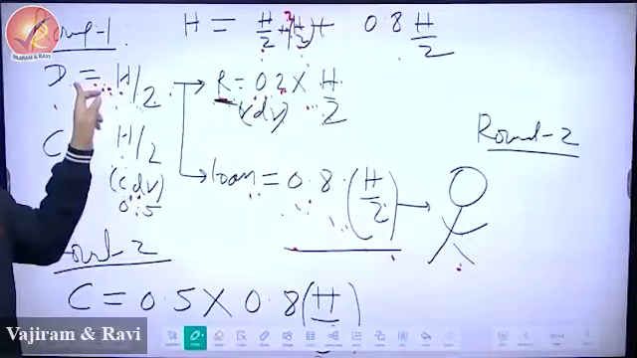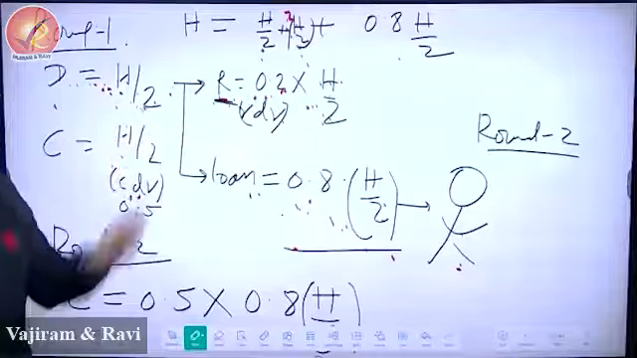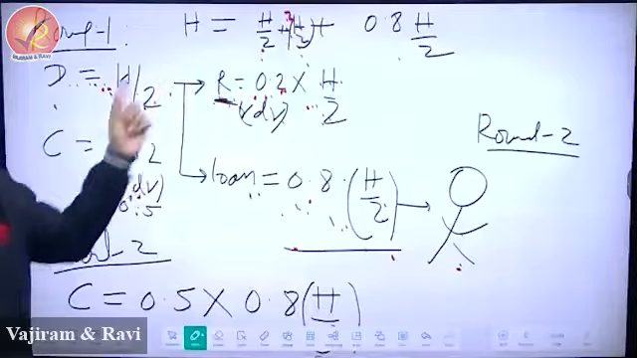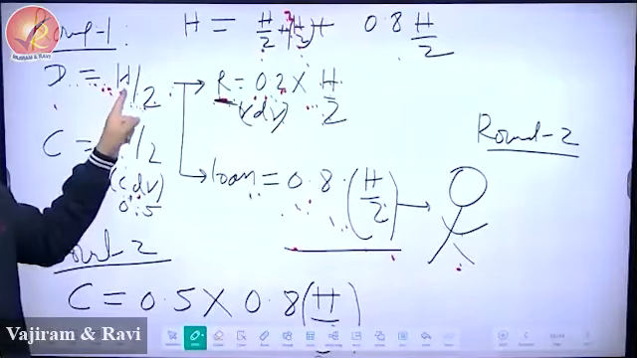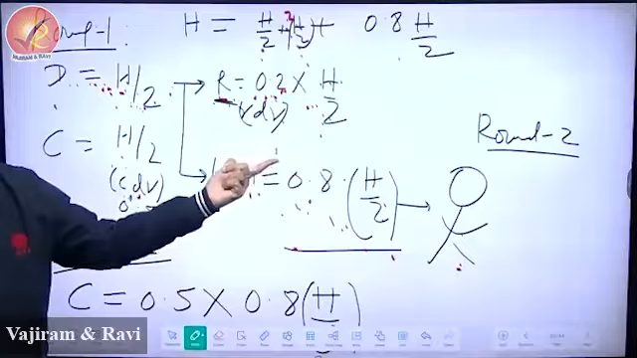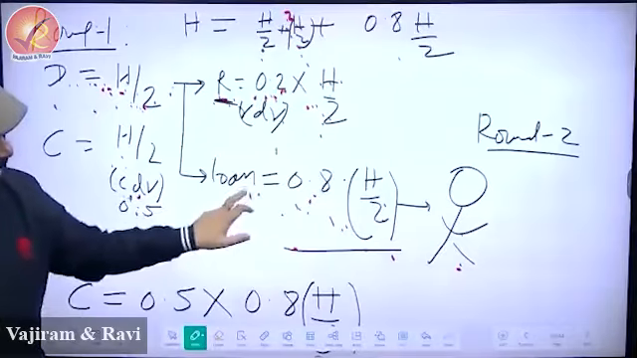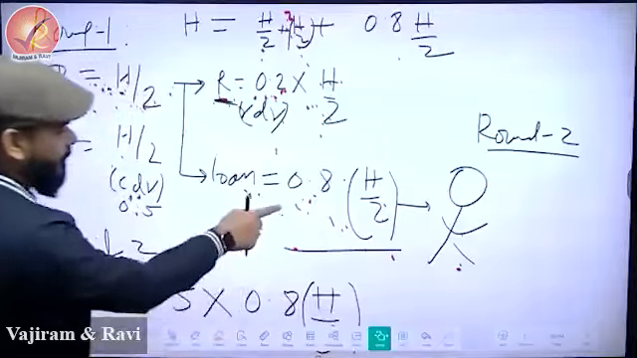If you ask the bank, out of your deposits, how much money can you give as loan? The bank will say, this is the money I have, this is the money which is blocked. So this minus this. So this is H by 2 minus 0.2 H by 2, which is 0.8, because if you remove this, it becomes 0.8. That's the money you will give as loan. Round 2 will start from this loan.